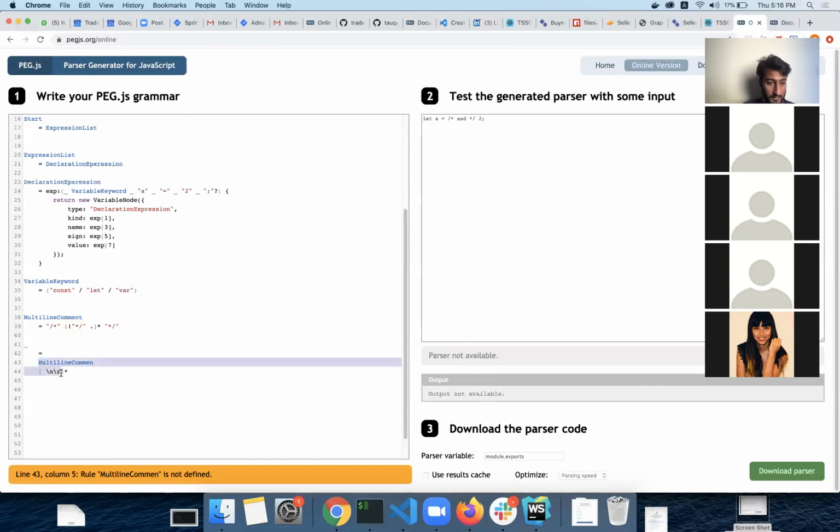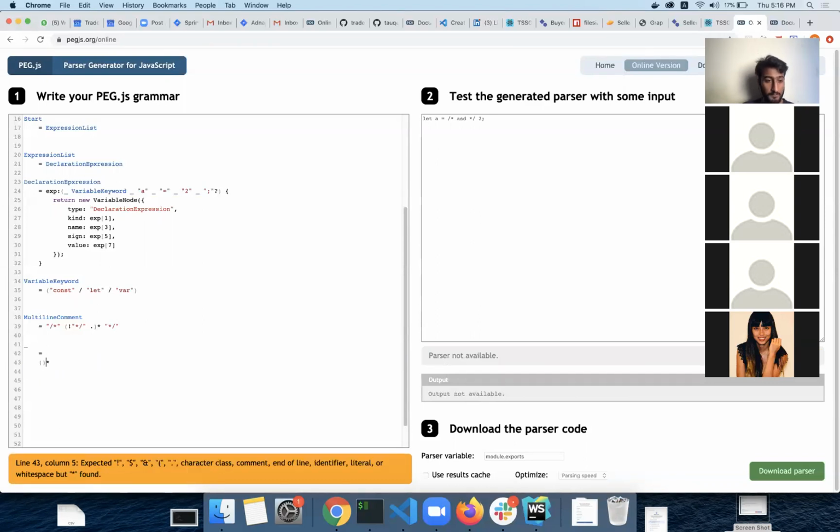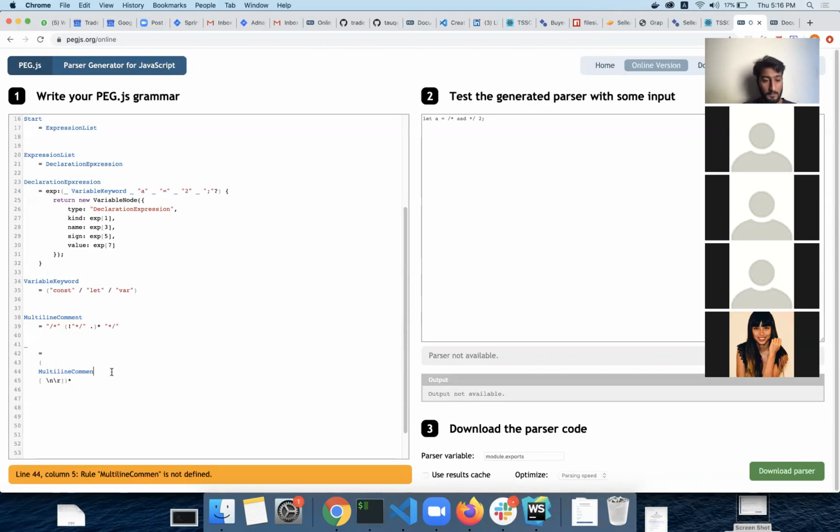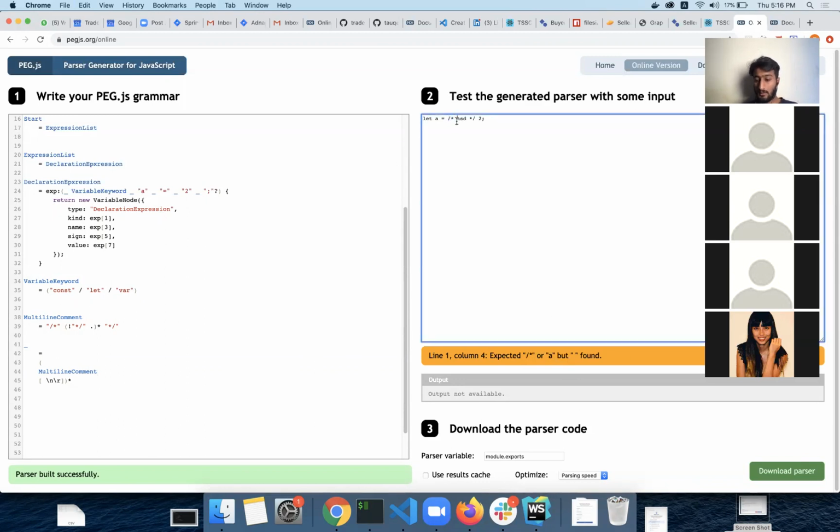I need to have that after it, I think so. Multi-line comment. Expected this, but found A, but found this. Why is it ignoring this? This can be here, anything, anything, and 0 or many. It should accept now.